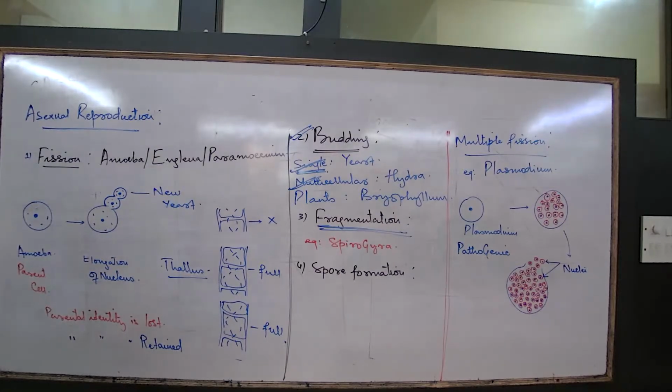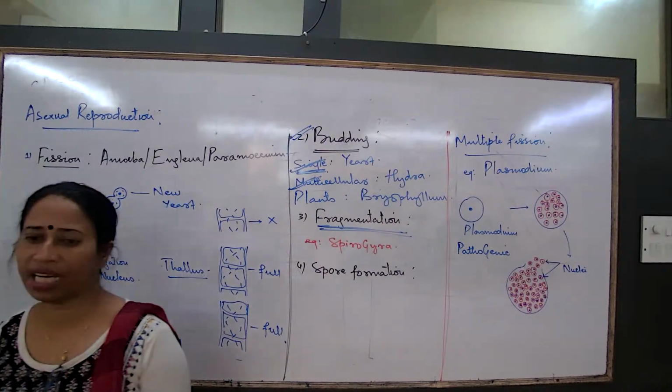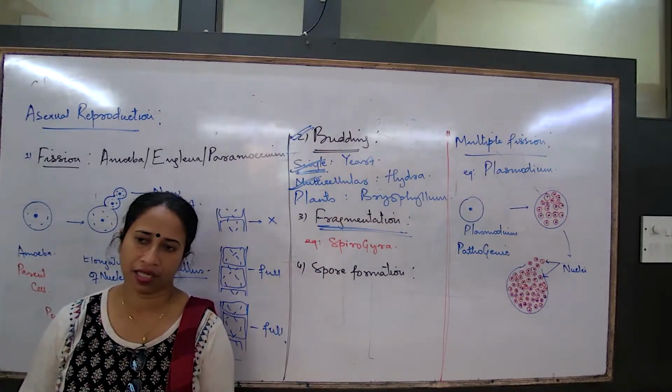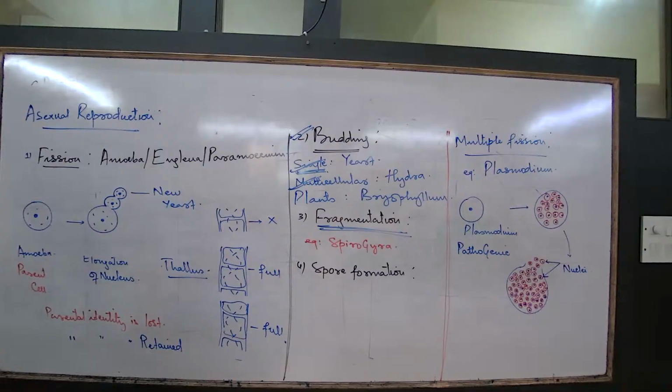On the other side, for budding, specialized, fast dividing cells accumulate at different regions of the parent body. It can be 1, it can be 5, it can be 7, based on the organism. Different regions of the parent body.